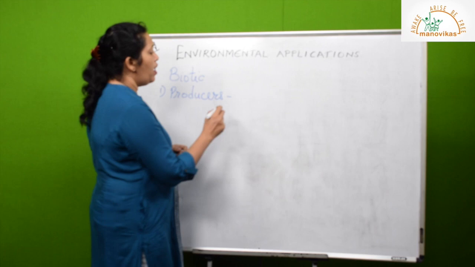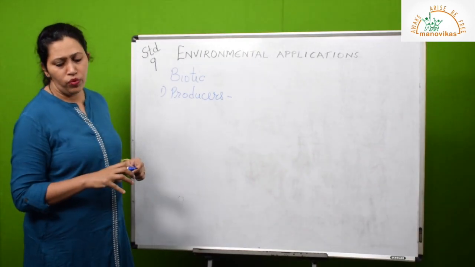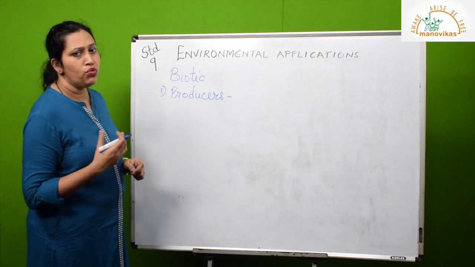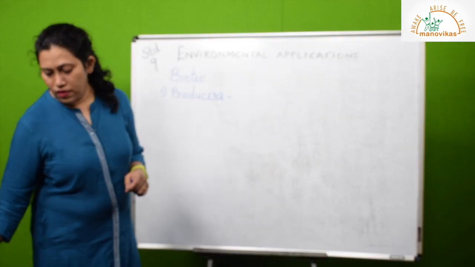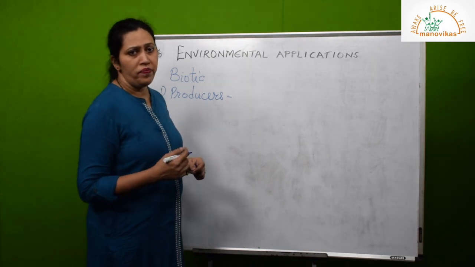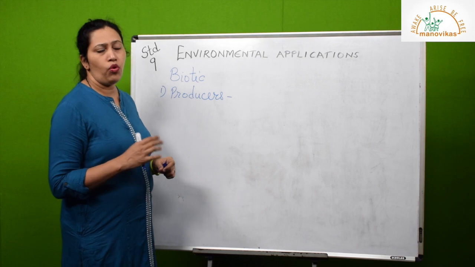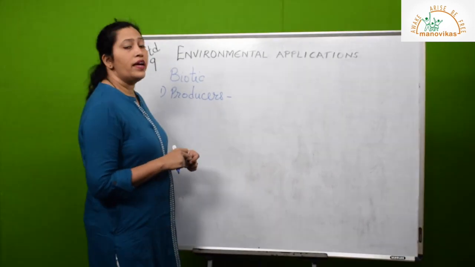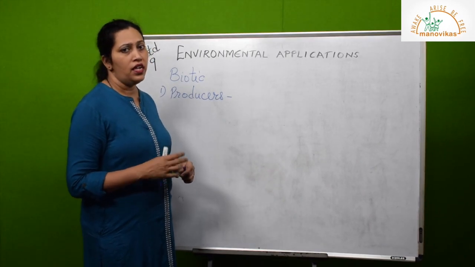Then they have roots which anchor the trees to the ground, so they increase the water holding capacity and reduce soil erosion, etc. They bring about transpiration, which in the long run contributes to the hydrological cycle or the water cycle. They give us useful things; there are more than 50 forest products which we utilize in our day-to-day life.